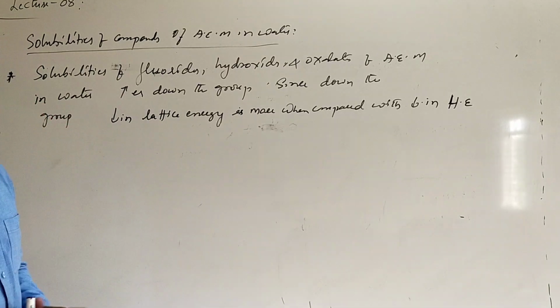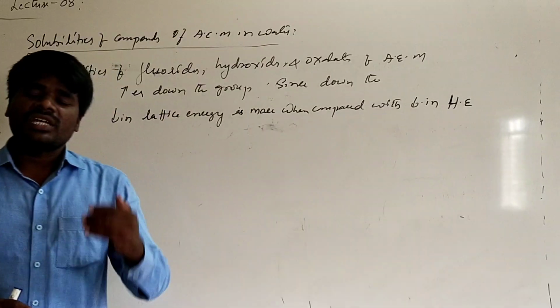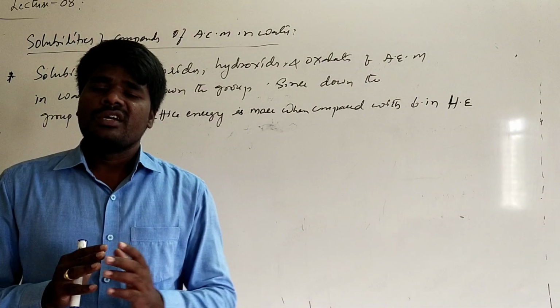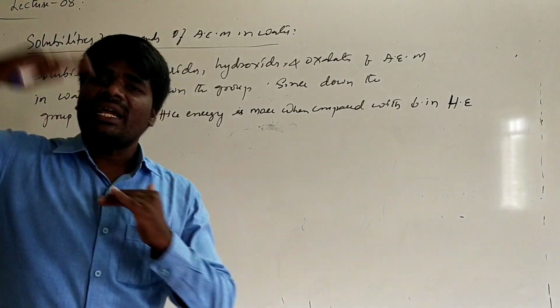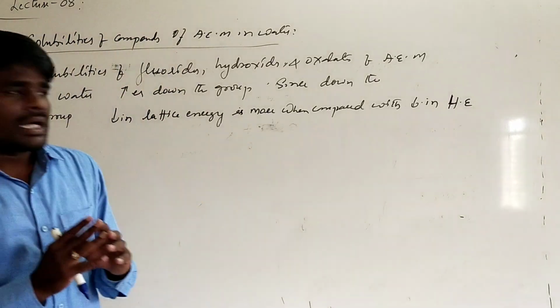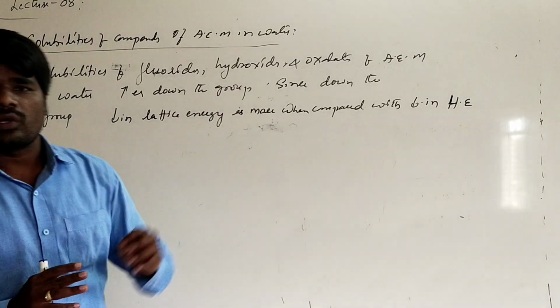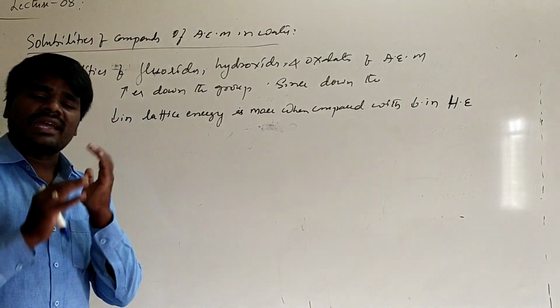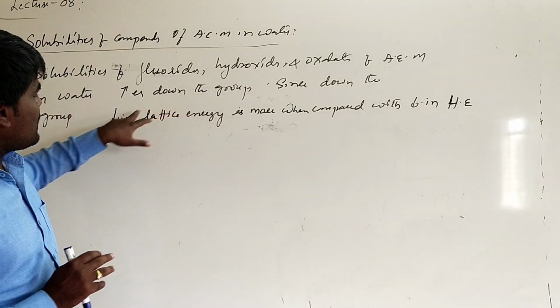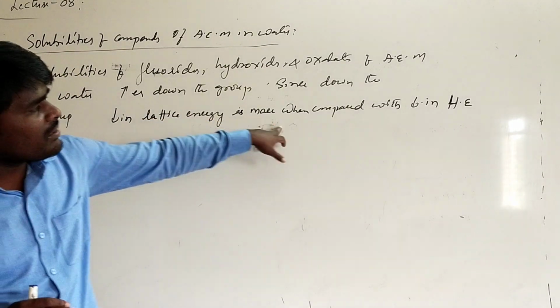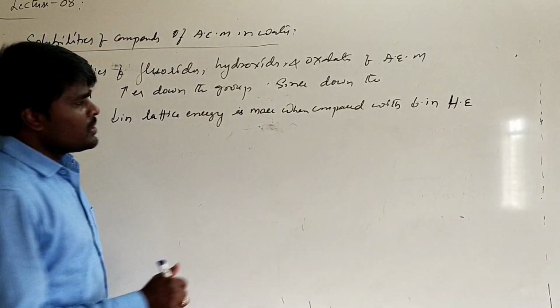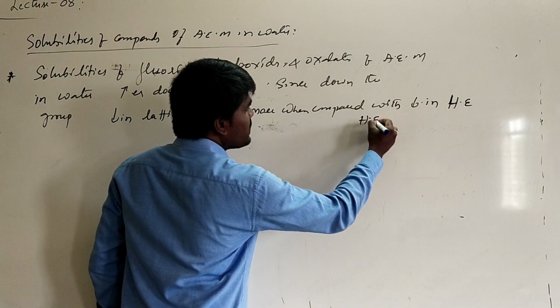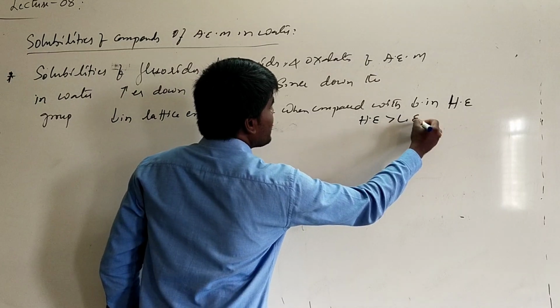So, generally down the group what happens? Both lattice energy as well as hydration energy decrease since the size of the metal ion increases. But when you are talking about fluoride, hydroxide and oxalates, these are smaller anions. With increase in the size of the metal ion, the decrease in lattice energy is more when compared with the decrease in hydration energy. So overall, hydration energy will be greater than lattice energy.